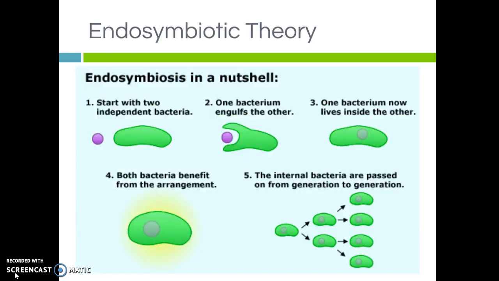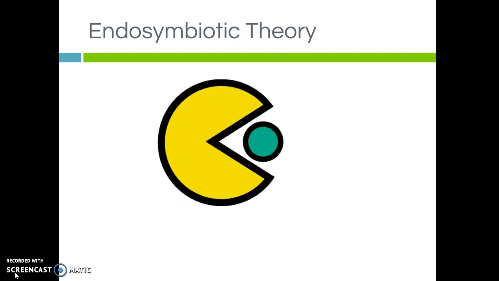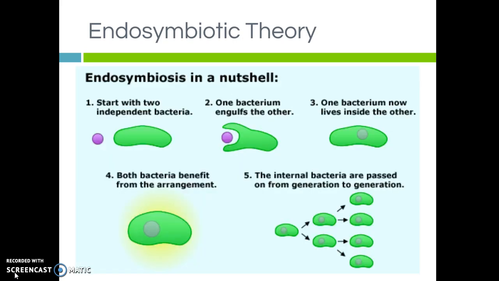The last thing I want to mention is the endosymbiotic theory. The idea that we have currently, this theory, says that we started with two bacteria that were independent. And one bacteria basically engulfed the other. But after it was engulfed, they started to live together kind of in harmony, and they both benefited from one another. And so eventually that became a eukaryotic cell. So it started as prokaryotic, two prokaryotic cells work together, and eventually that evolved into our eukaryotic cell. And that's the current theory as to how eukaryotic cells came about.